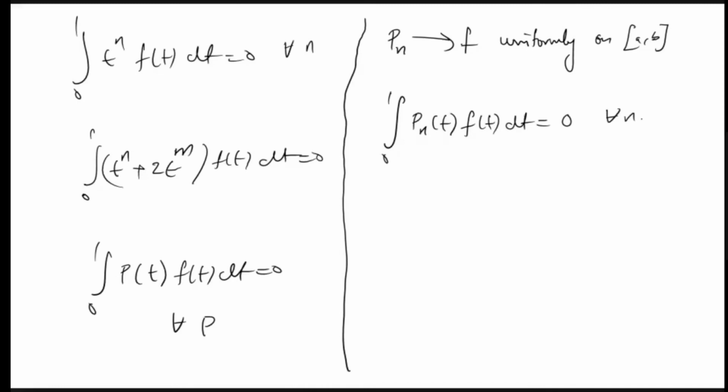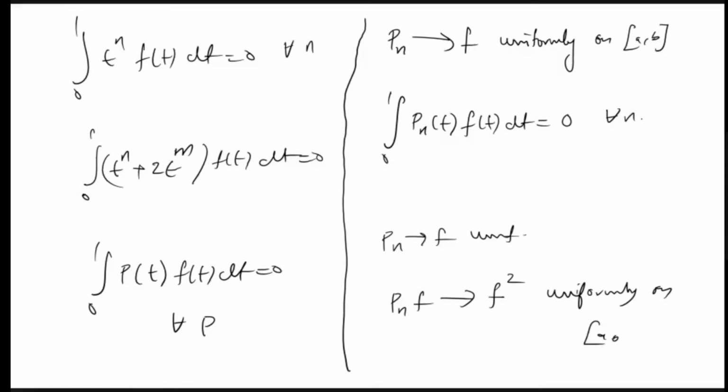So if Pn converges to f uniformly, where will Pn f converge? It will converge to f square, and it is converging uniformly on the closed interval. Sorry, here the closed interval, everything is 0, 1, right? Here it is 0, 1. So Pn f is converging to f square uniformly.